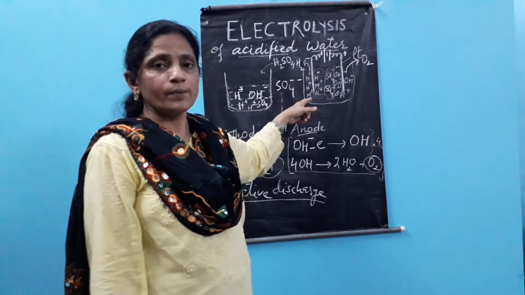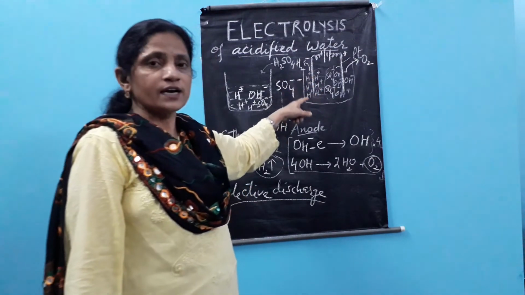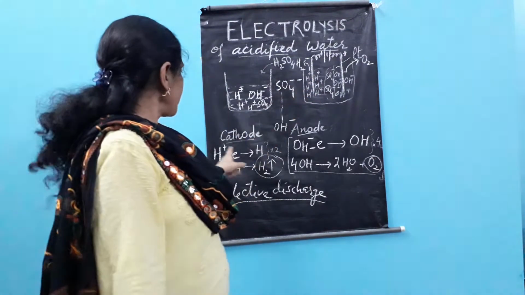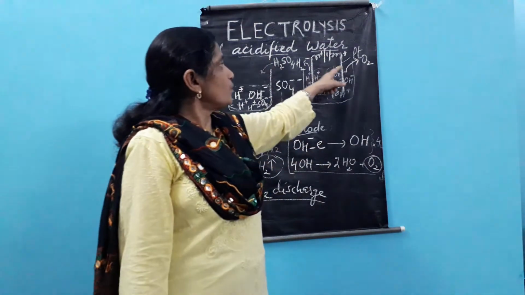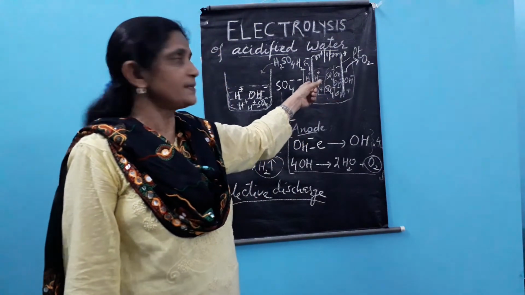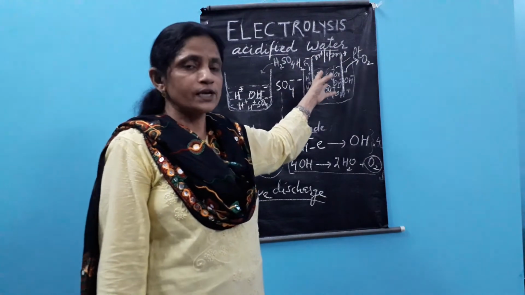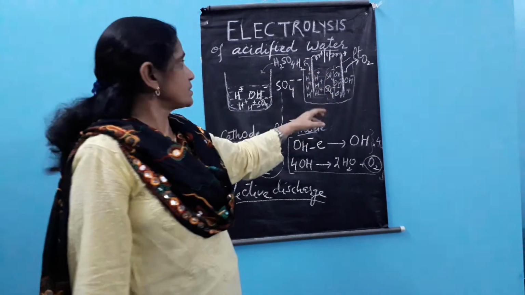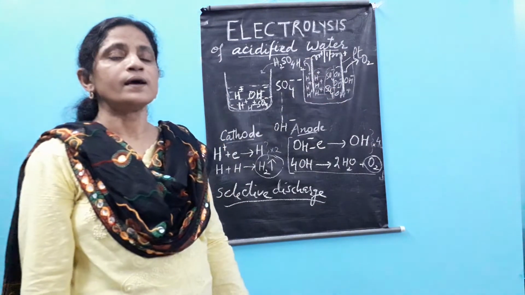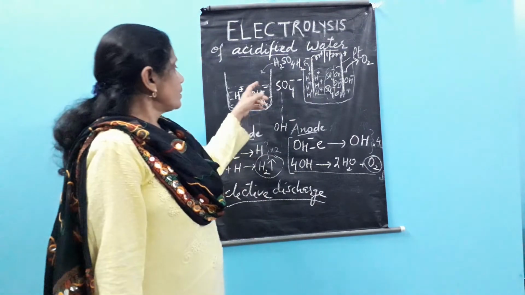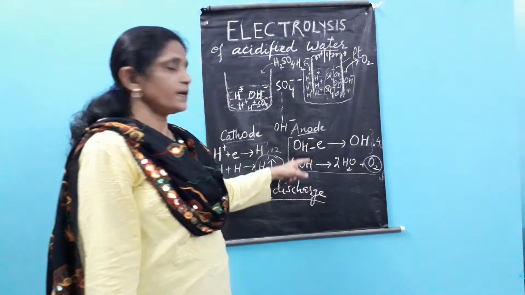The H ions coming from both H2O and H2SO4 all reach the cathode. Those coming from H2O get a chance to discharge because electrons are coming from the OH ions, and that is why the OH ions discharge, and they discharge along with the H ions. But those H ions which come from H2SO4 do not get any chance to discharge. Therefore the remaining H ions and the SO4 ions again form H2SO4. At the cathode we get the release of hydrogen gas, and at the anode we get the release of O2 gas.